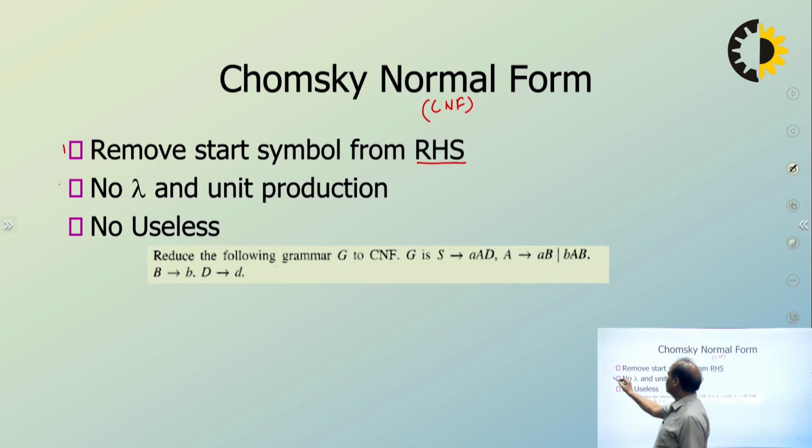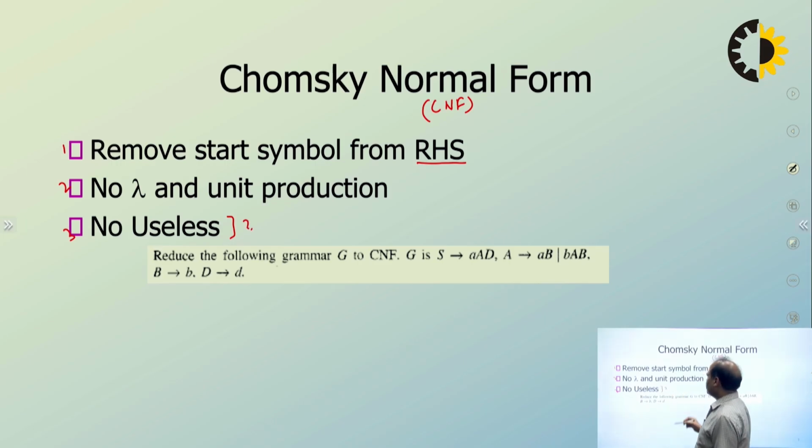Number 2, make sure that there is no lambda and unit production. Third, there is no useless symbol. Useless symbol means that a variable should not be non-active and should not be non-reachable, right? So there should be no useless symbols, but there are not a lot of restrictions given on this.